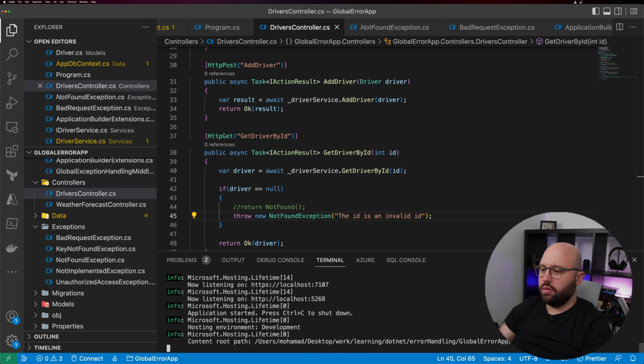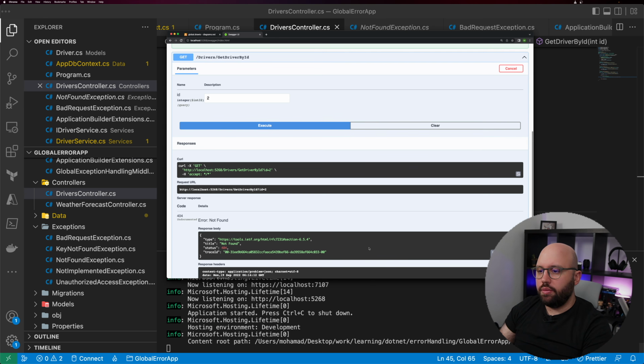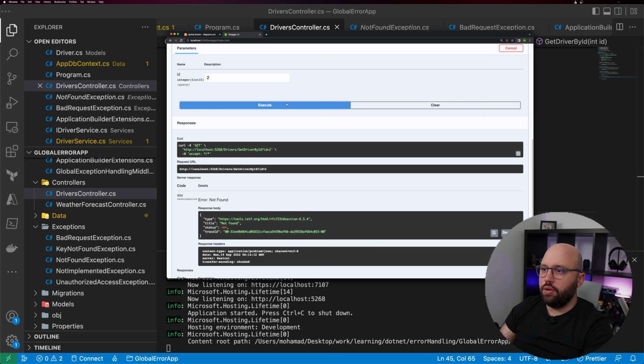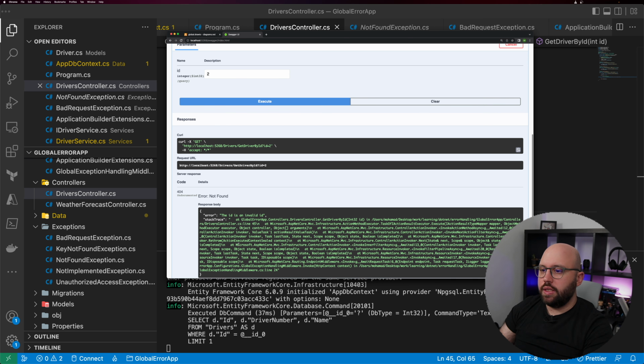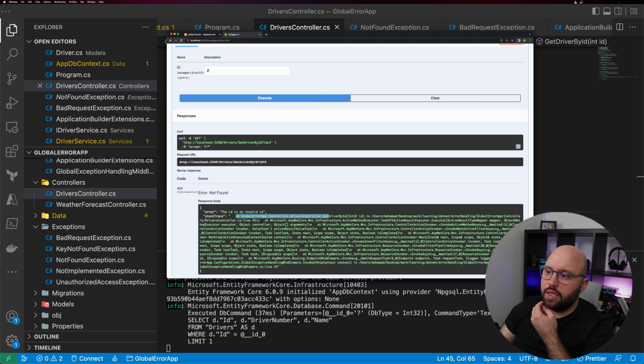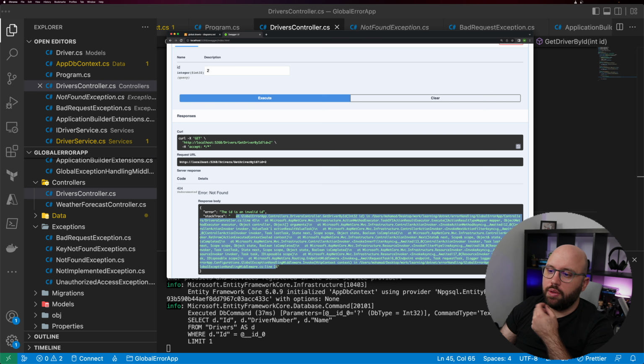So right now, if I come here, let's look at the result. So this is the original error that I received before I implemented my custom error handler. So right now, if I do execute, we can see that the error has been updated. So first of all, we can see that the error that I have created has been passed, which is gonna be the ID is not a valid ID. And then here what happened as well is I was able to get all of the stack trace that I needed in order for me to help debug the issue.